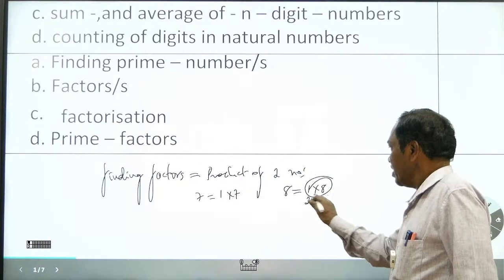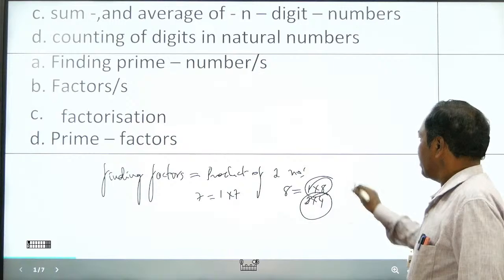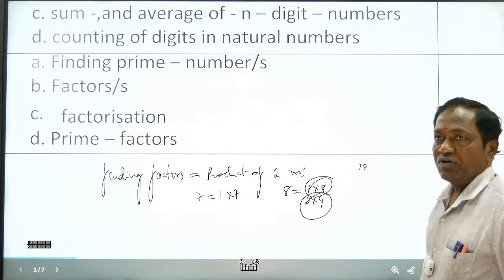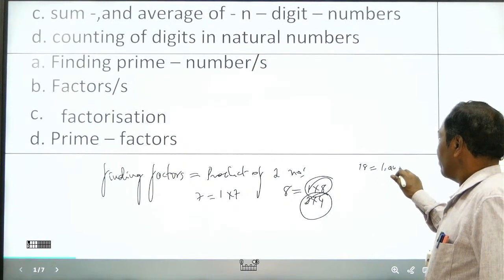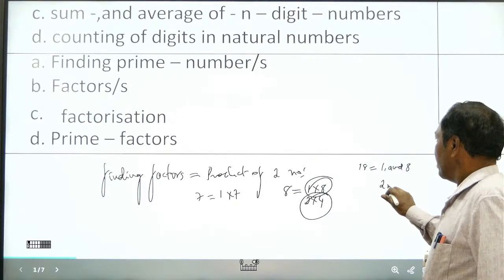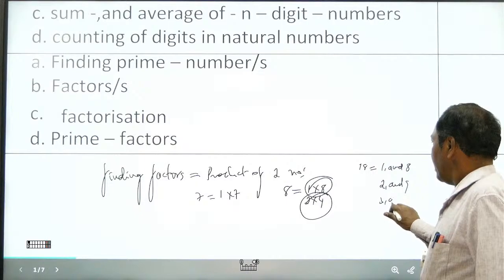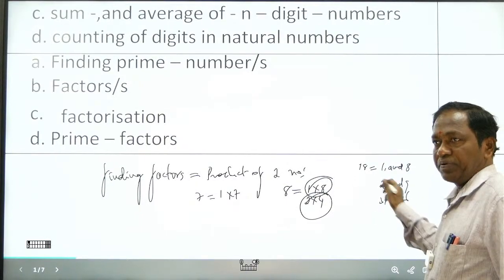It means how many factors for 8? There are 4 factors. For example, what are the factors for 18? 1 and 18, 2 and 9, 3 and 6, 4 no, 5 no, 6 again repetition will start.